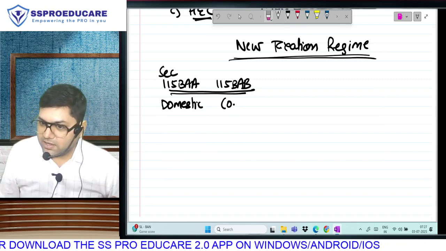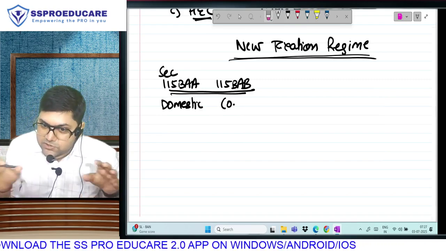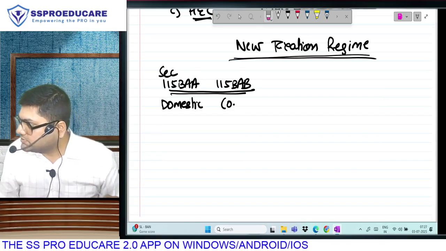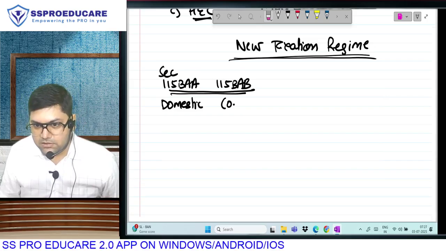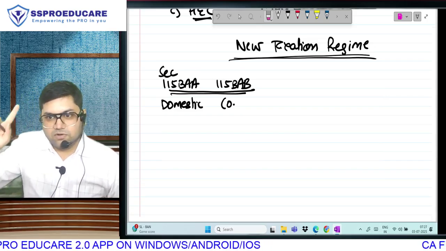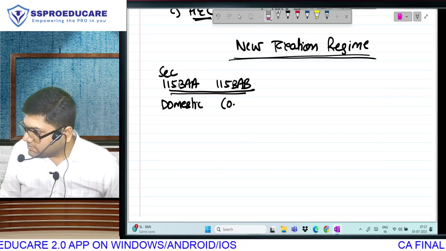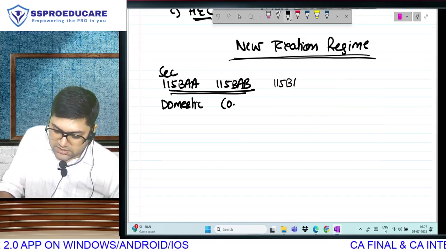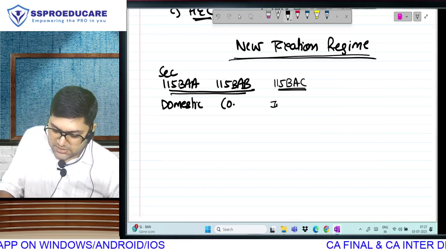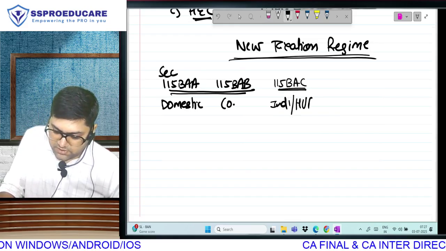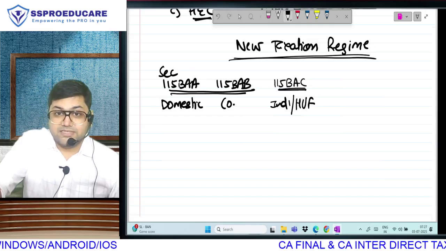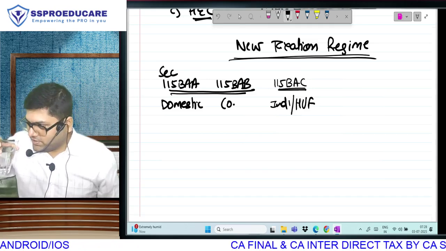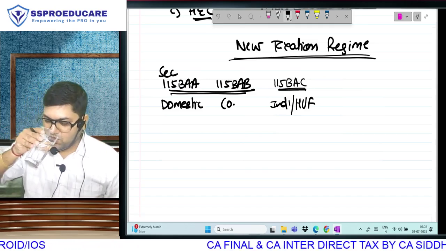COVID had already come in the world. COVID-19 is called 19 because it came in 2019. In India it spread in 2020, but in the world it was there in 19. The world was thinking about how to deal with COVID. Auntie was bringing amendments. In the 2020 budget, she brought section 115BAC, the new taxation regime for individual HUF. That is the one section you have studied majorly at intermediate, because intermediate is about individual HUF. Other sections are not applicable.